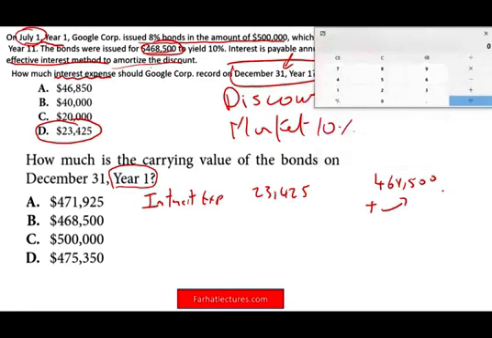So now we need to go back and think about how we are going to work this. How much interest expense did we have? We had $23,425. Now, what is the interest payable? Because we're not going to be paying this interest on December 31st, that's why I'm going to be crediting interest payable, which is the cash amount.